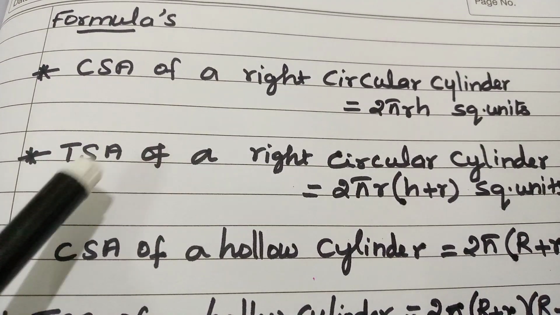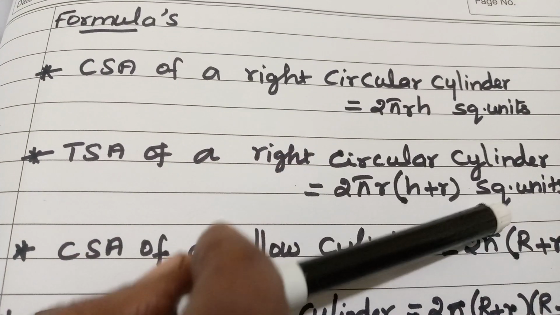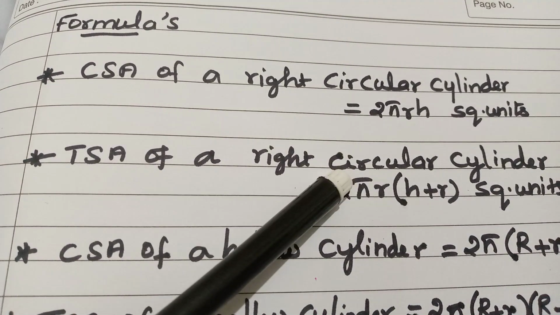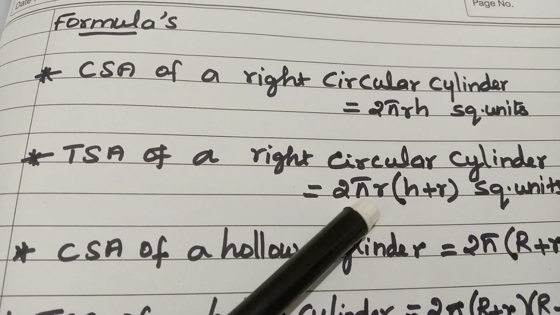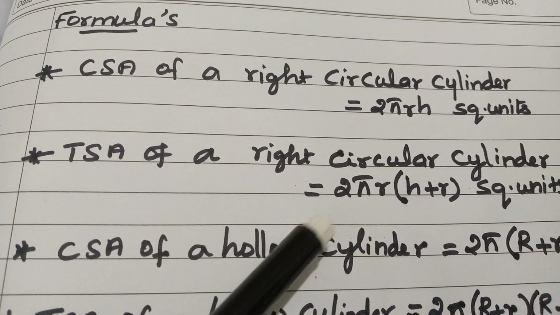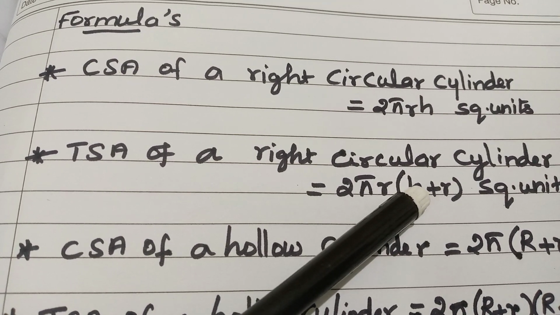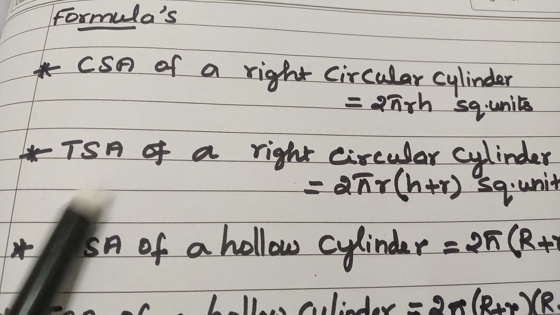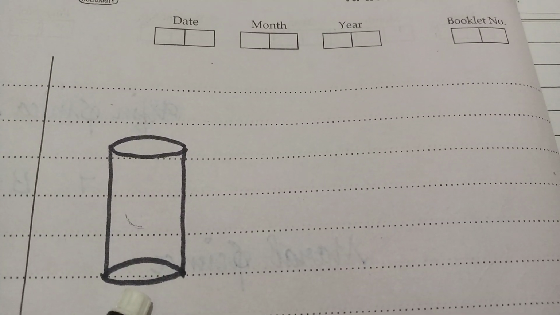Understood, students? Next formula, TSA of a right circular cylinder. TSA of a right circular cylinder is equal to 2 pi r into (h plus r) square units. What is TSA now? Total surface area. It means this curved outer area plus the top and bottom area.